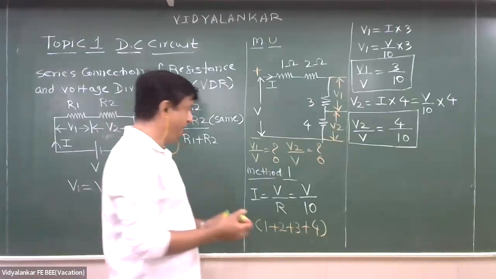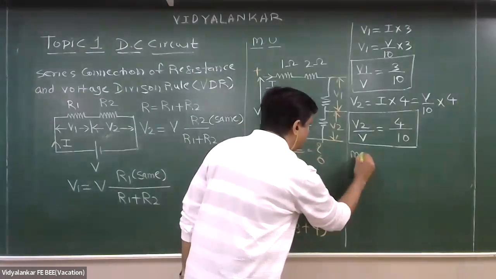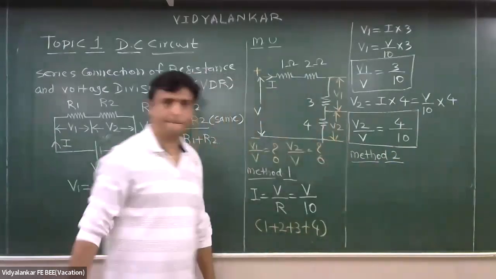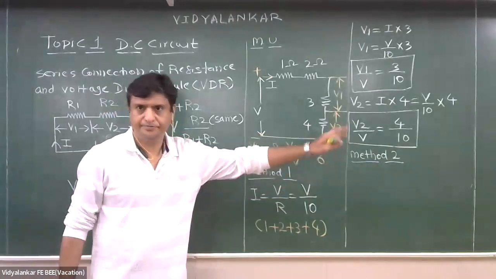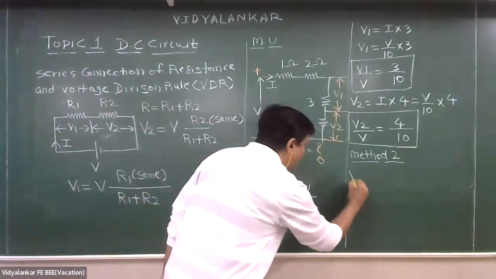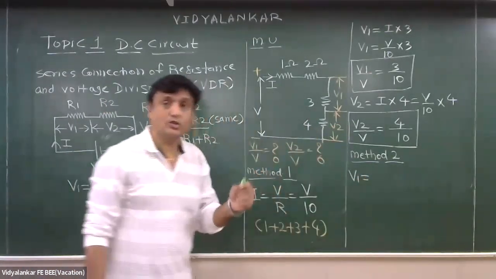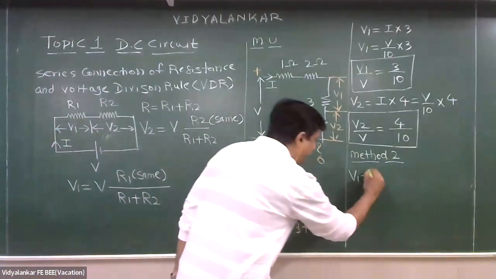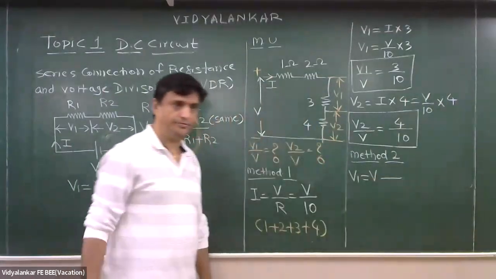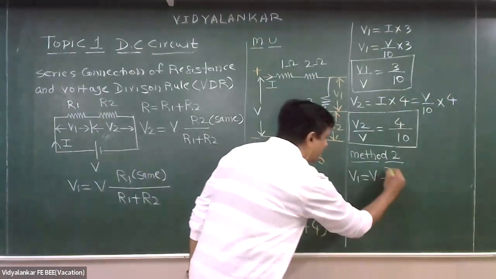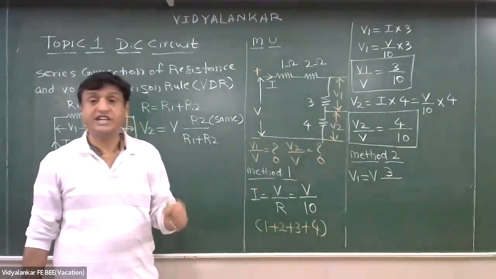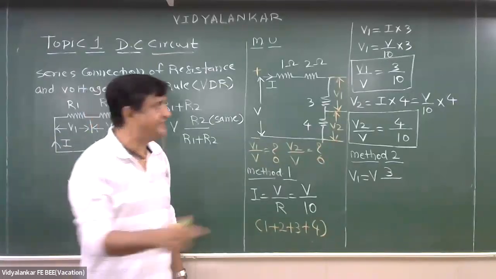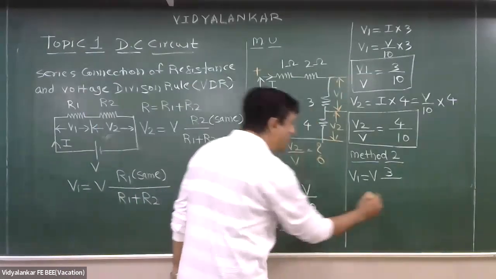Now, see carefully what method 2 is. Now, I will not go this way. I will say V1, voltage across one of the series connected resistances, equal to total voltage supplied into the same resistance across which I am measuring the voltage, divided by sum of all series connected resistances, 1 plus 2 plus 3 plus 4, 10.